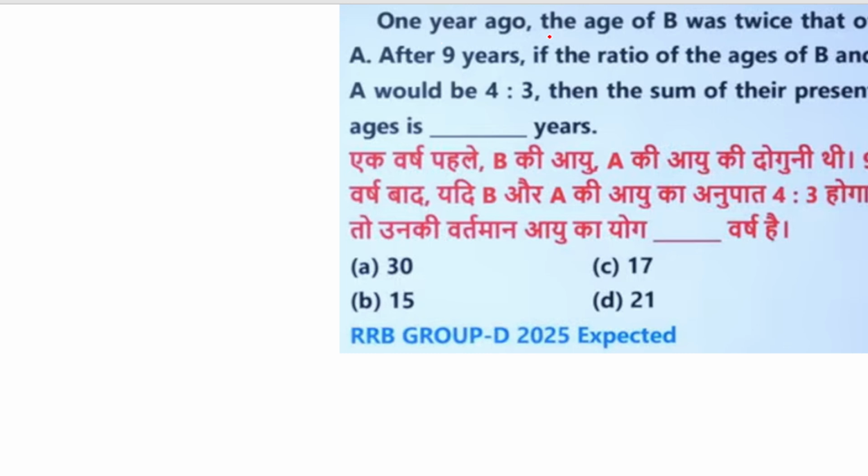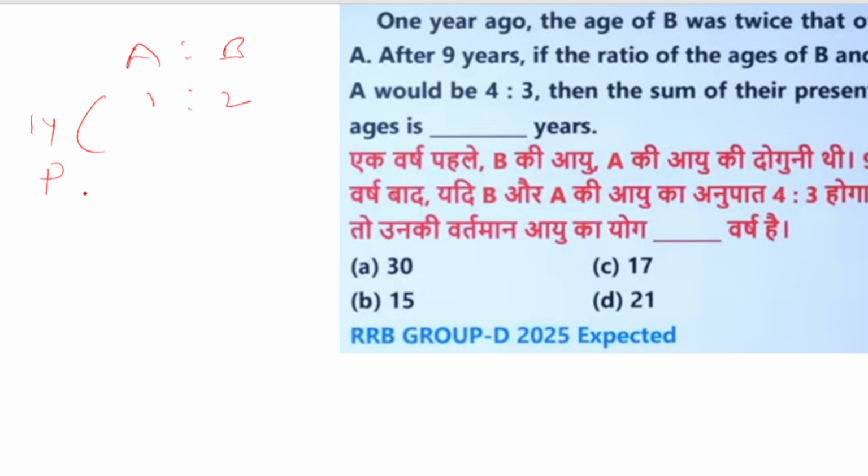Next question: 1 year ago, meaning from the present, the gap is 1 year ago, B was twice that of A. It means A to B, A is 1 and B is 2. B is twice of A.